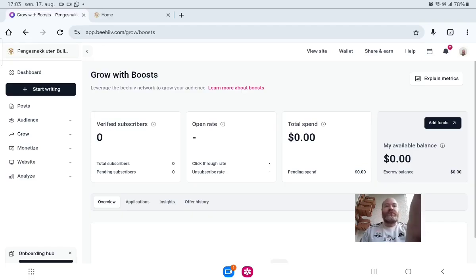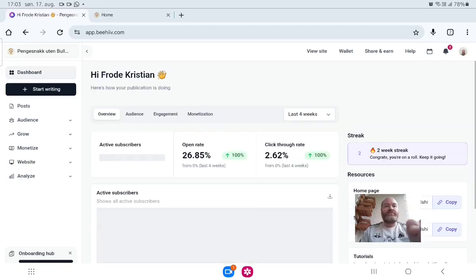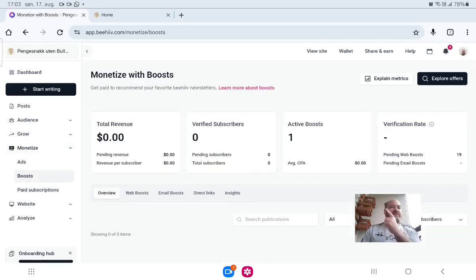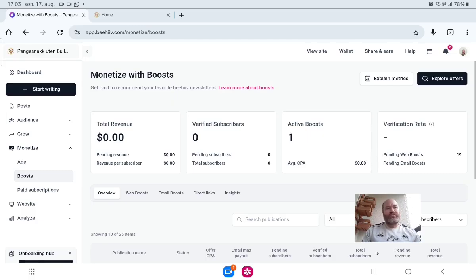But what you can also do, so they will be cheaper, you have something called boost. Let's go back to here. Not the same as the booster here, which is for monetizing. So as you can see, I did show you ads, but you also have boost. You can see I have one active boost now. I only approved it for one because I have a Norwegian newsletter. Not so many want to be inside the Norwegian newsletter.